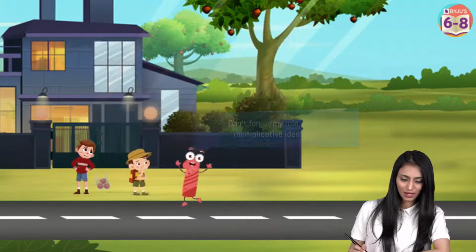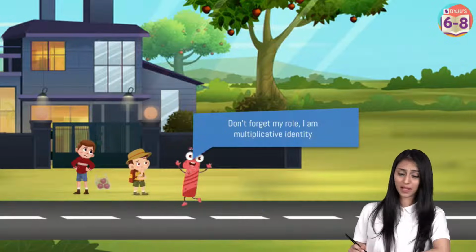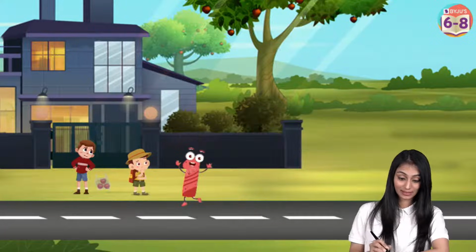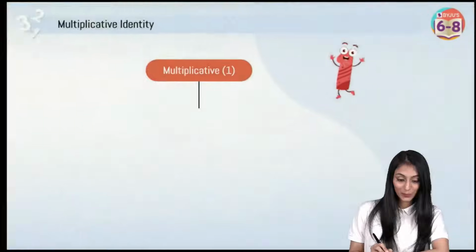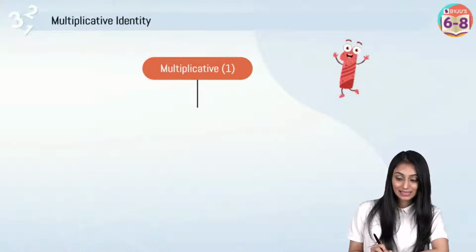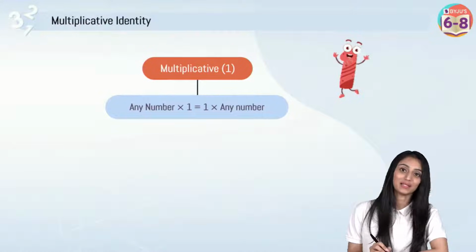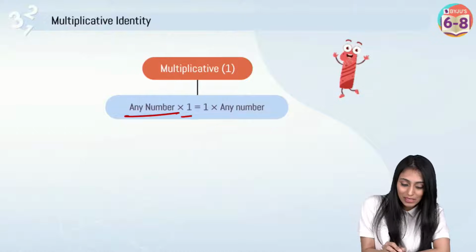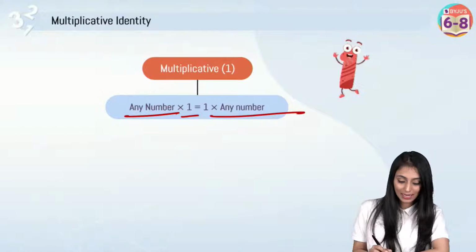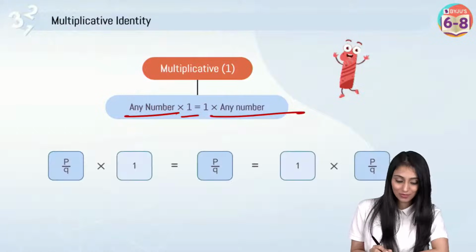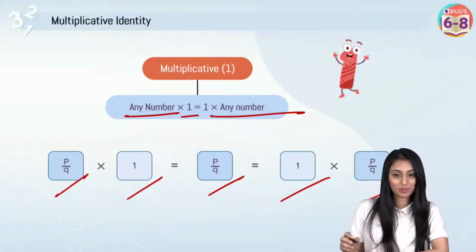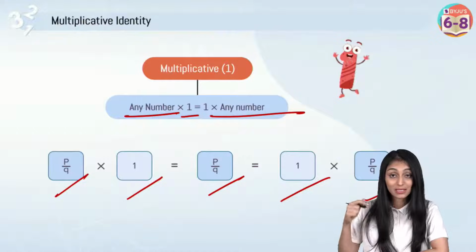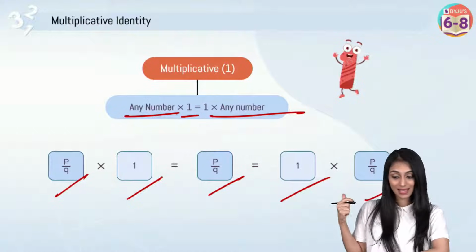Now let's move ahead. Now who is this? Don't forget my role. I am the multiplicative identity. Okay, so what is it actually? Now this kid is confused, so he says, let me explain to you. Multiplicative identity, that's basically 1, right? Any number multiplied by 1, you get the number itself. So p by q times 1 would be equal to p by q, or we can say 1 times p by q. Remember this thing, multiplicative identity.